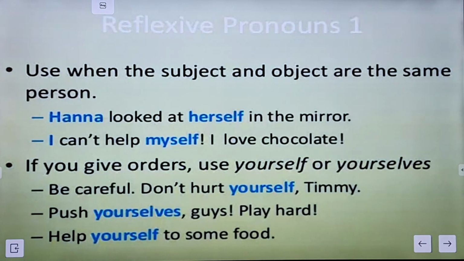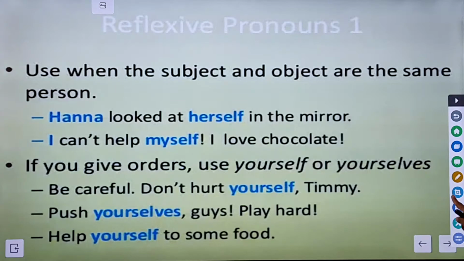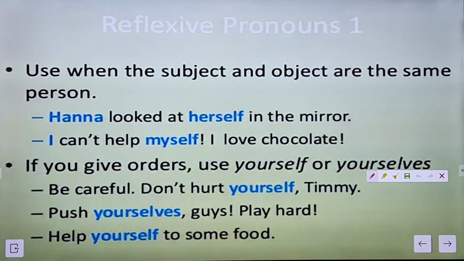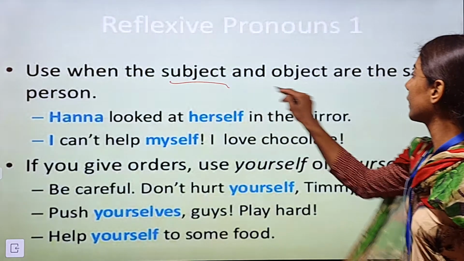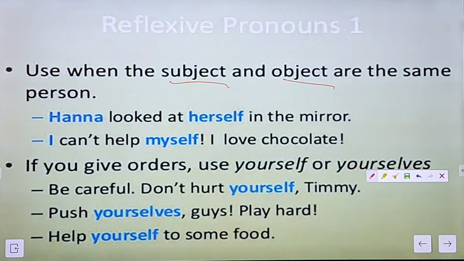Now let's have a look at the reflexive pronoun. It is used when the subject and the object are the same. Reflexive pronouns are used when the subject and the object are same. I know it might be a little confusing, but we have already understood it in our chapter on the sentence, the subject and the predicate, and of course in the nouns also.